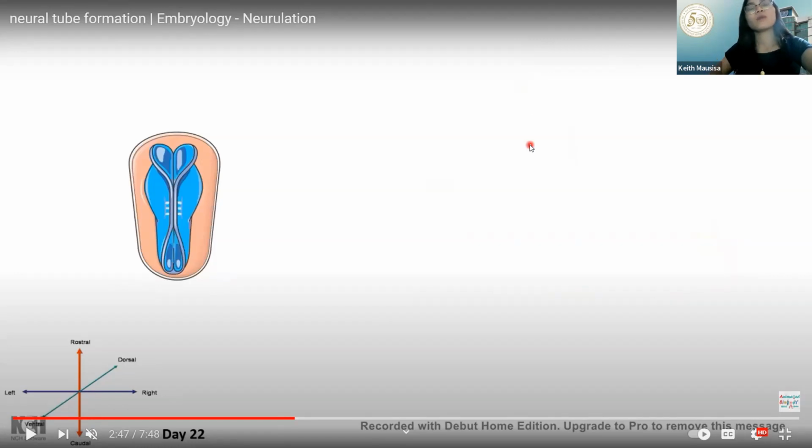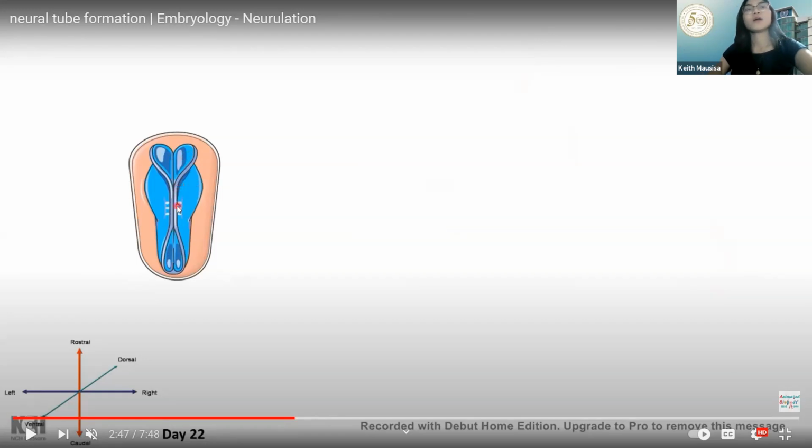This is your day 22. If we observe, ma'am, you said the direction of development is cephalocaudal, but why did the middle fuse first rather than the cephalic part of the neural tube? That is because it's part of the development.